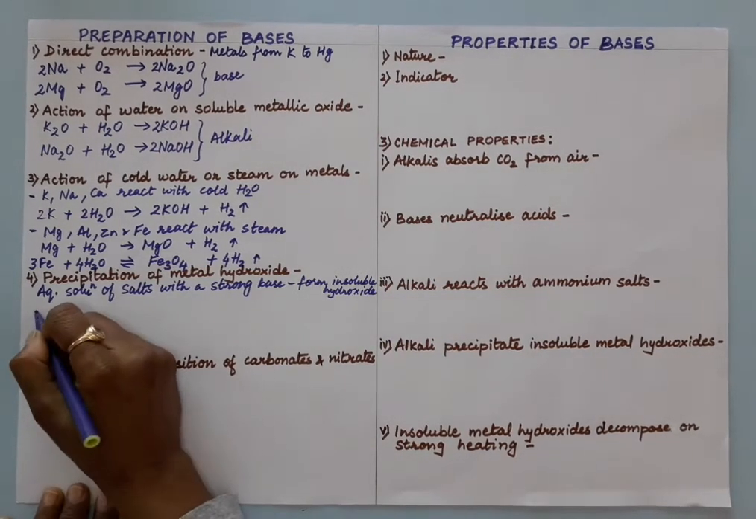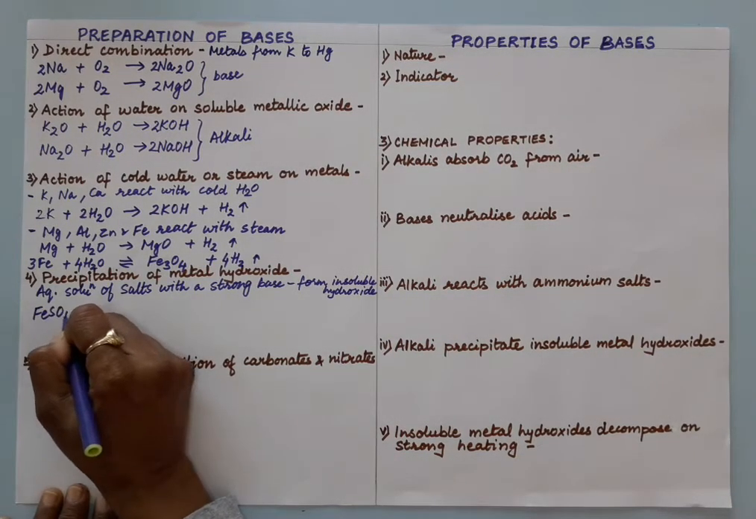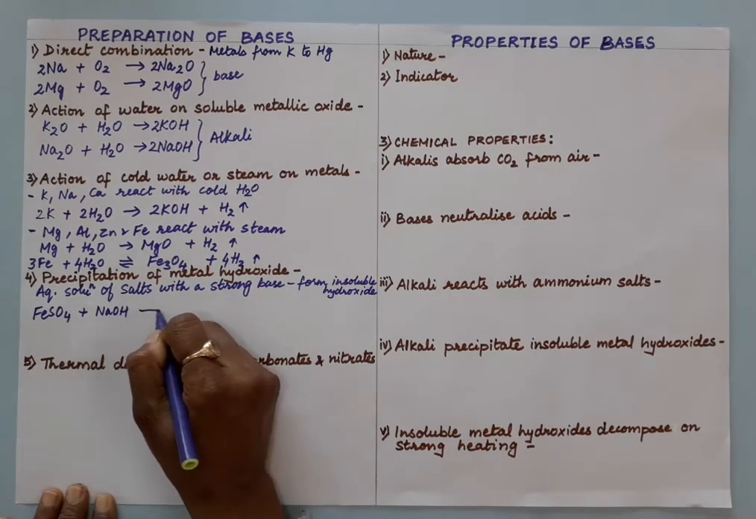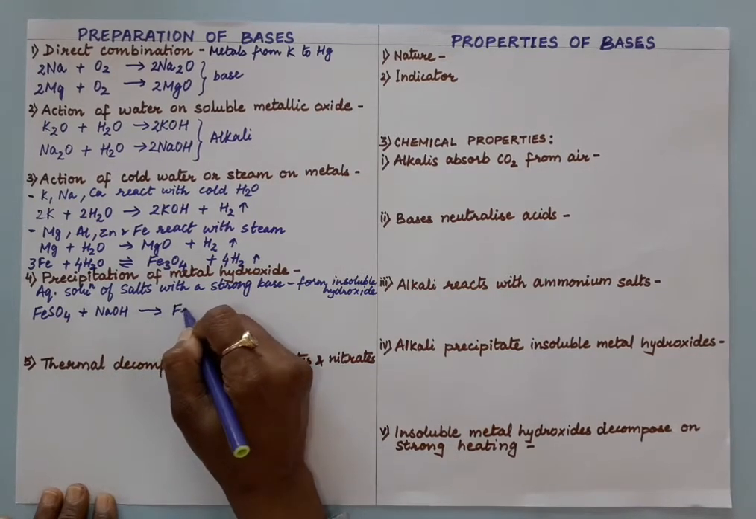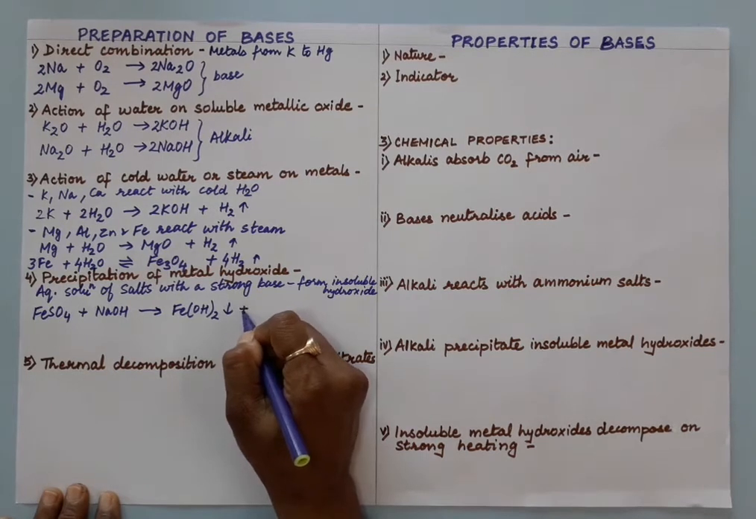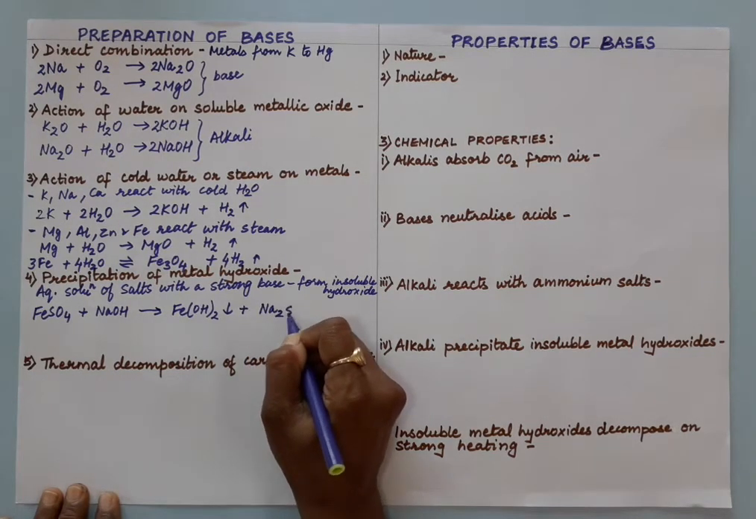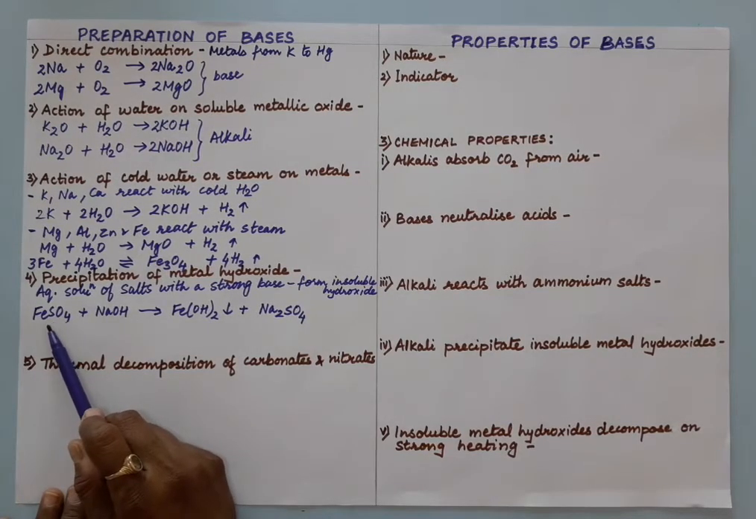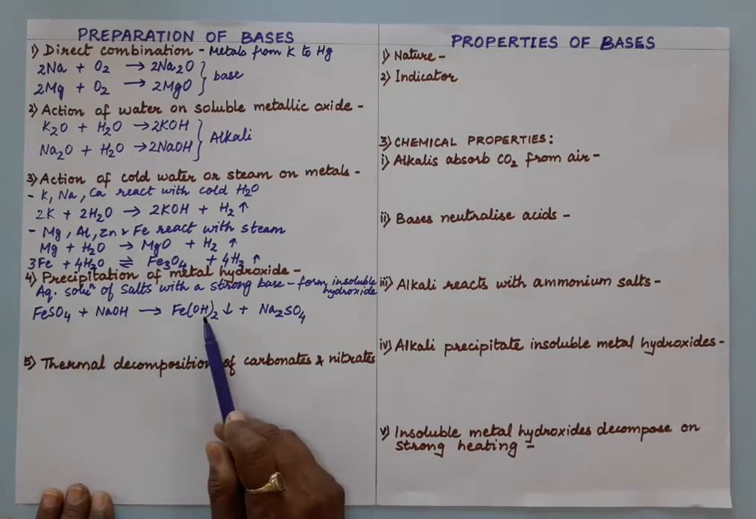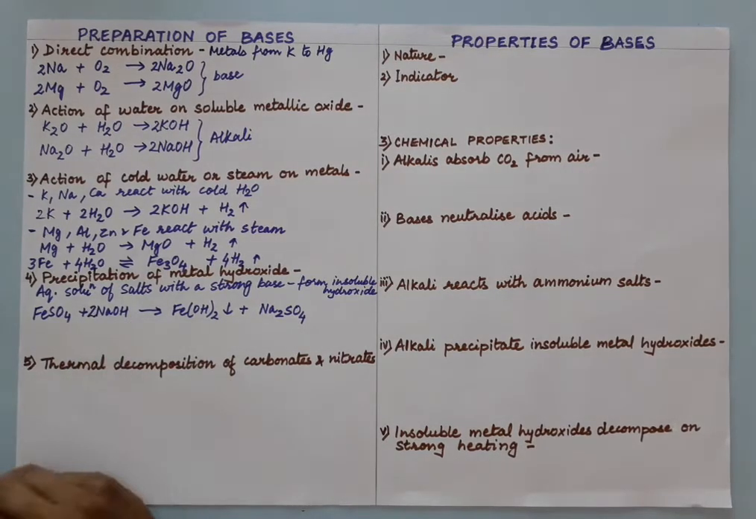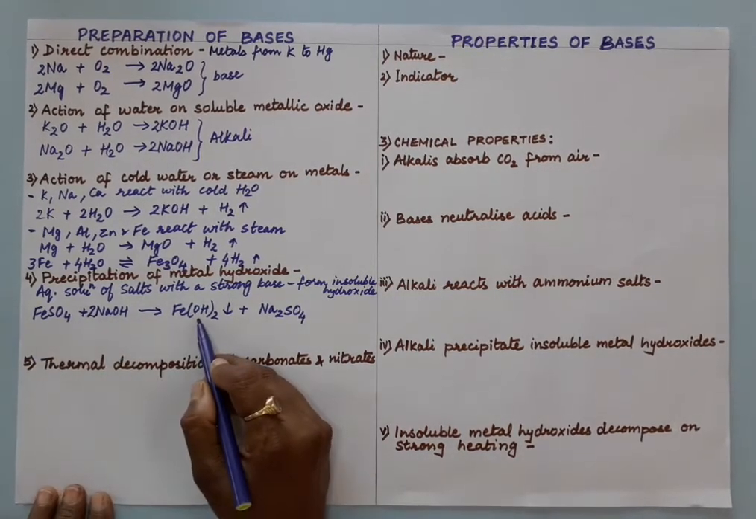Let us take an example: ferrous sulfate, which is soluble, reacts with sodium hydroxide, a strong base or alkali, and we get ferrous hydroxide, an insoluble base, a precipitate. This is a precipitation reaction, and what is the rule? Soluble plus soluble gives insoluble plus soluble. So the salt should be in the form of solution, and we get a dirty green precipitate.